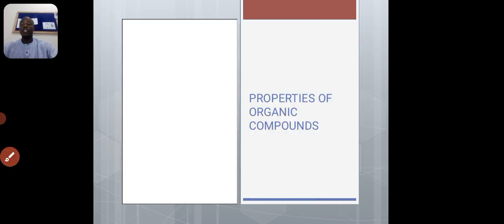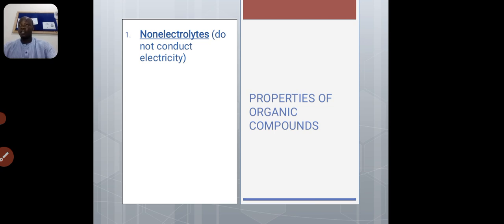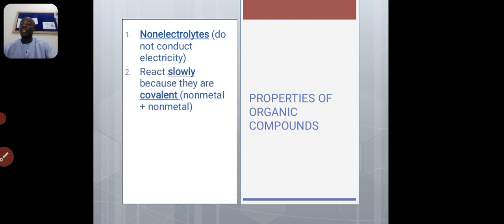So what are the properties of organic compounds? Yes, of course, organic compounds have general properties. Number one, they are non-electrolytes. When you say they are non-electrolytes, it means that organic compounds do not conduct electricity generally. And number two, they react very slowly because of the covalent bonding.